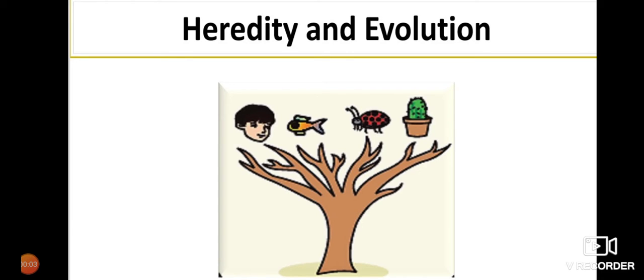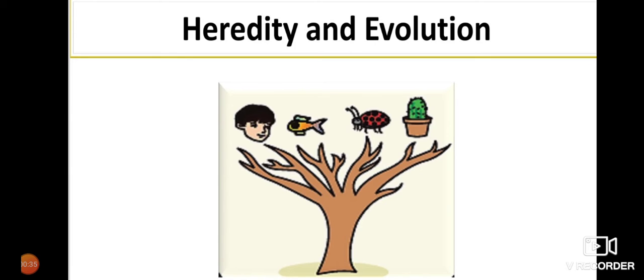Today, in this class, we are going to learn the chapter Heredity and Evolution. The word heredity is nothing but the characteristics which are moving from one generation to the other generation through genes or through the DNA. Evolution is nothing but special characteristics which are emerging in an organism, which are very important for the organism to sustain in an environment. We call it evolution, a new kind of special characters which are arising.